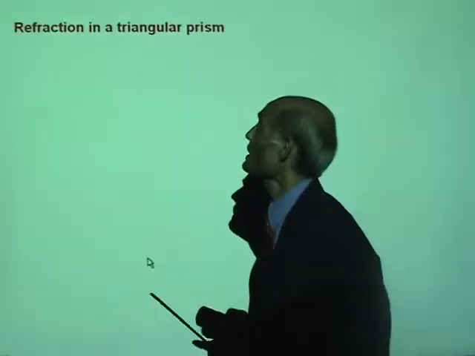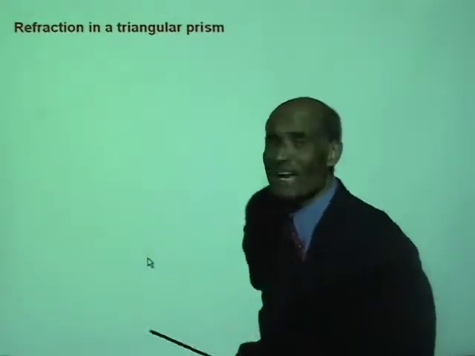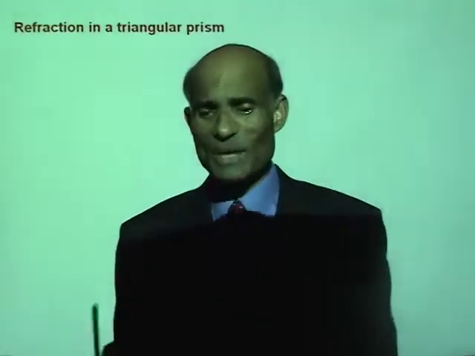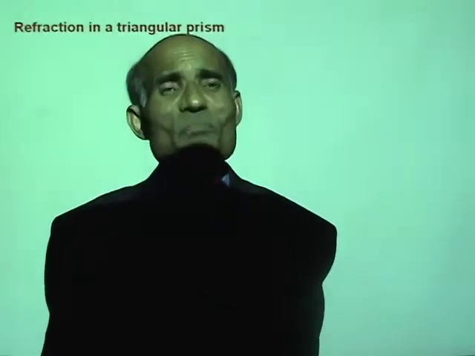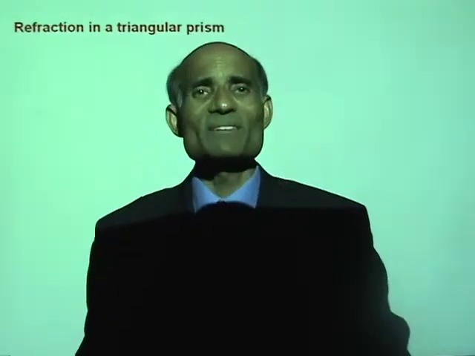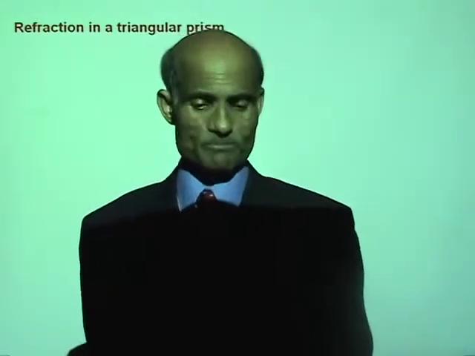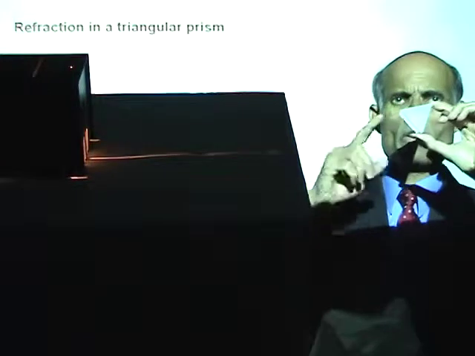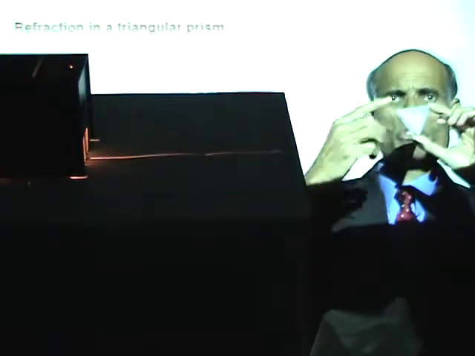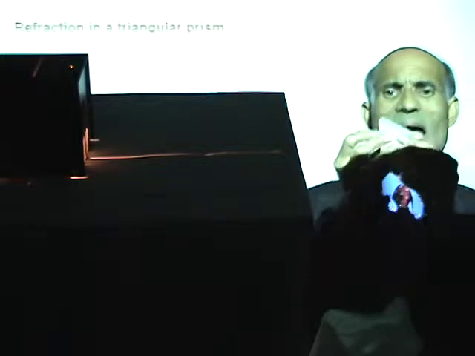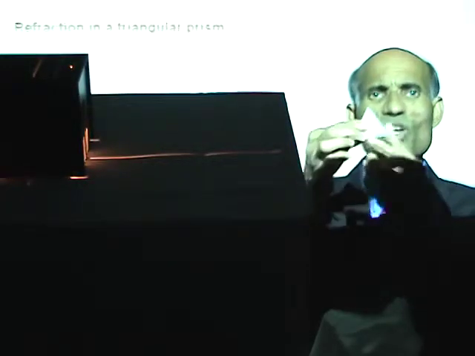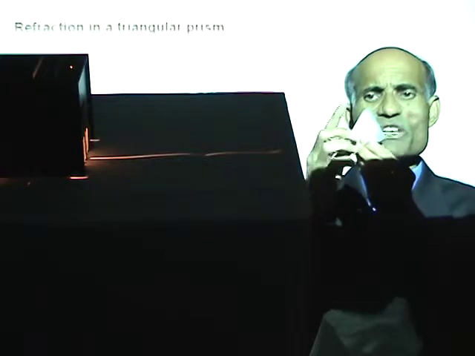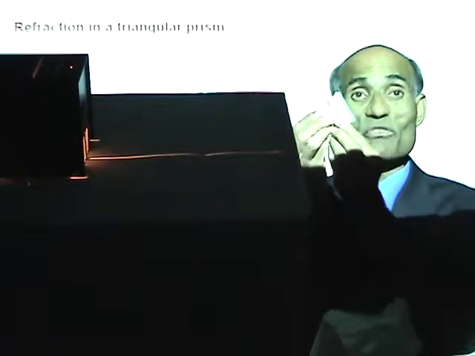Now let's talk about refraction in a triangular prism. If you allow light to pass through a triangular prism, what will be the path taken by a ray of light? Here I have a triangular prism. Can you see the triangular prism? Well, let's see if I keep it close to my face. There you have a triangular prism. The prism has a base. This is the base, and these two are refracting surfaces.